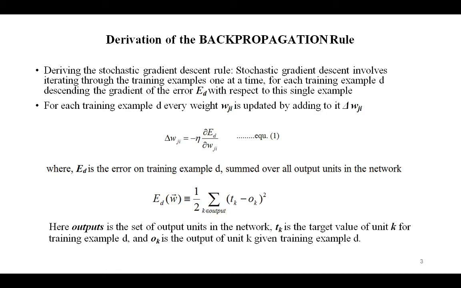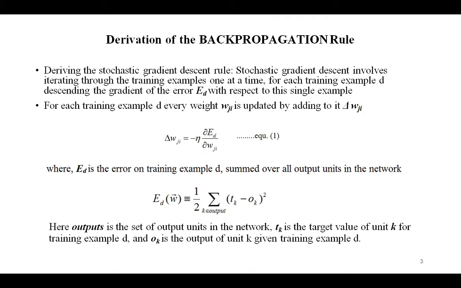Now recall some of the equations from that particular algorithm. The stochastic gradient descent involves iterating through the training examples one at a time. For each training example small d, descending the gradient of the error, that is capital Ed, with respect to the single example. In other words, for each training example small d, every weight, which we will consider as Wji, right?